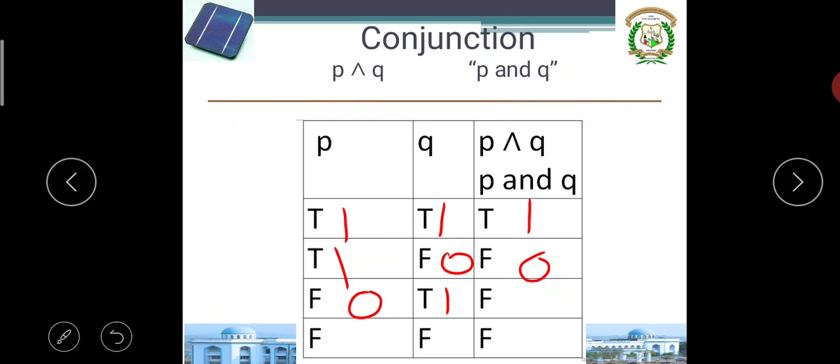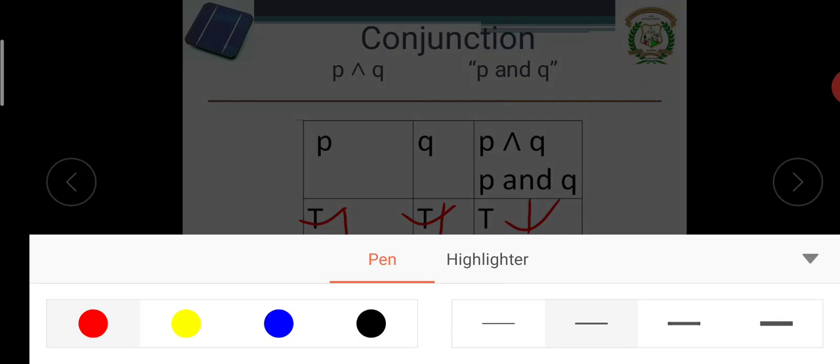In other words, 0 into 1 is 0. Where F is 0 and F is 0, 0 into 0 is 0. So we understood that conjunction is nothing but multiplication. In other words, if I say T is 1, then 1 into 1 is 1. So please try to observe the concepts. Wait for one second, I'll tell you.